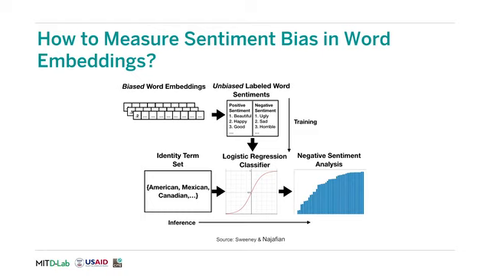They train a logistic regression classifier on this dataset, and they predict negative sentiment for a set of identity terms. For example, in this case, this is a set of identity terms describing demographics from different national origins. They analyze the negative sentiment for each identity term and predict a score that describes the bias in word embeddings.